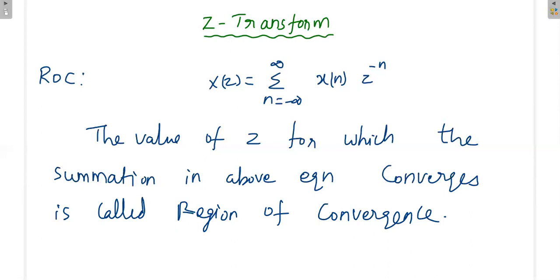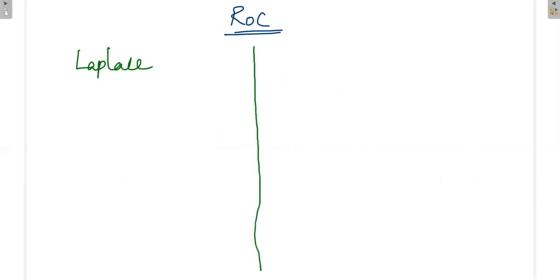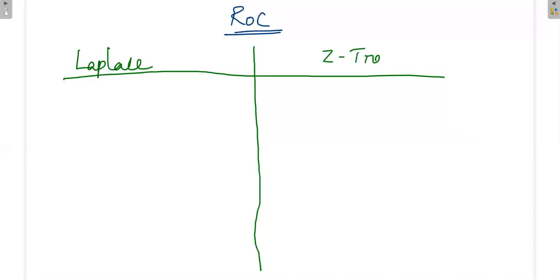ROC is there for Laplace transform and also for Z transform. Then what is the difference?